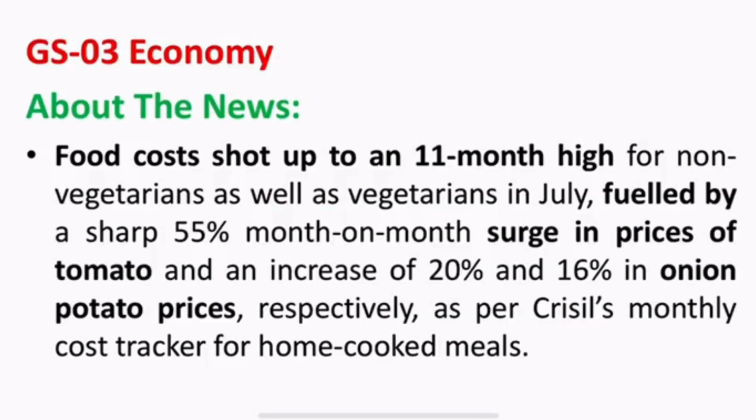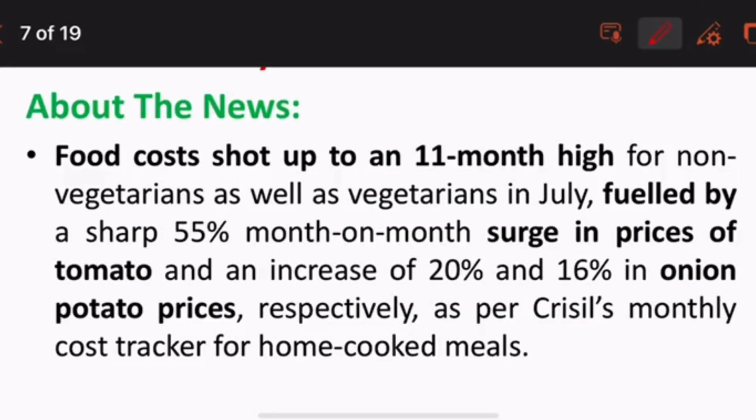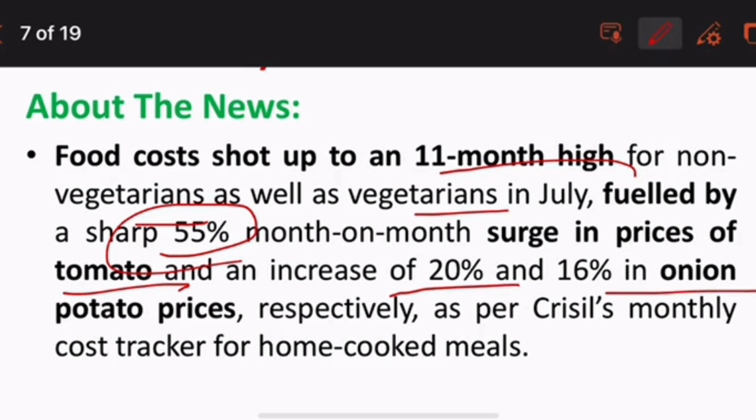Inflation comes under GS3 economy. Food cost shot up to an 11th month high for non-vegetarians as well as vegetarians, fueled by a 55% month-on-month surge in the price of tomato, and an increase of 20% and 60% in onion and potato prices.